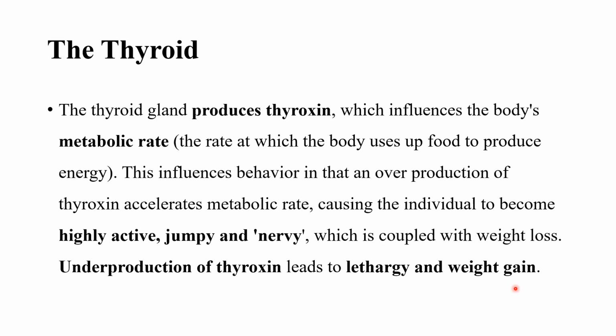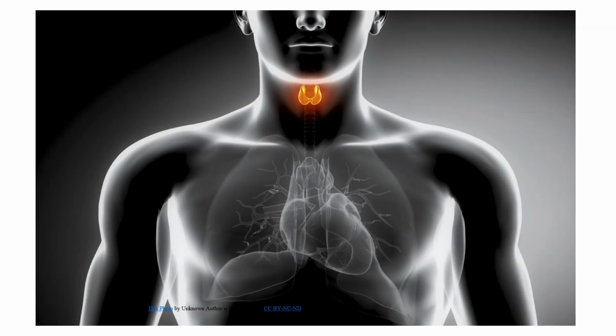Whatever food we take in is used up very fast, so the individual might be feeling very highly active, jumpy, and nervy, and there might be a weight loss as well. And this happens vice versa where there is an underproduction of thyroxine. Okay, this is the thyroid gland. It's present near our throat.